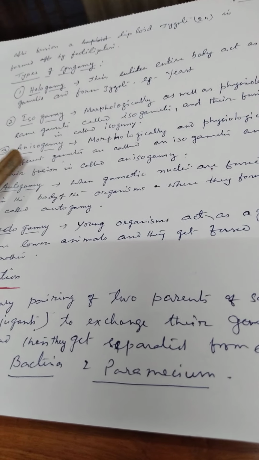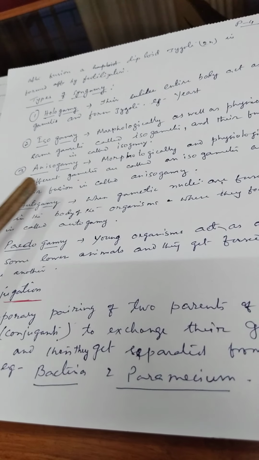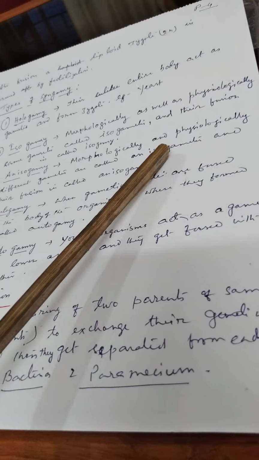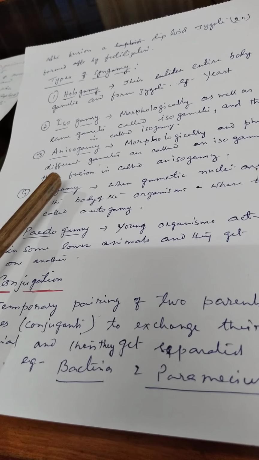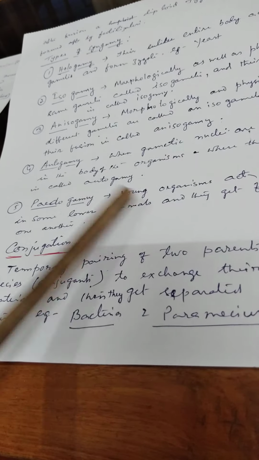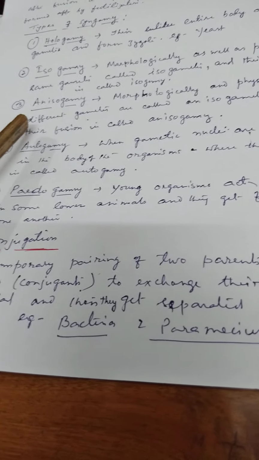Number three is anisogamy: morphologically and physiologically different gametes are called anisogametes, their fusion is called anisogamy and the individual is called an anisogamous individual.